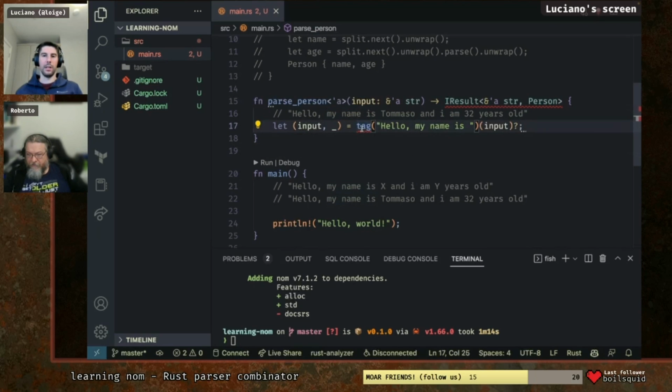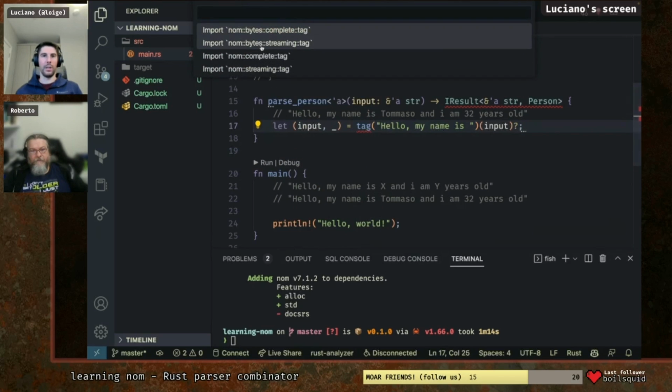Let's start with this. Basically, tag is a way to say it needs to match exactly this content. If it doesn't match, it's going to throw an error. Okay.